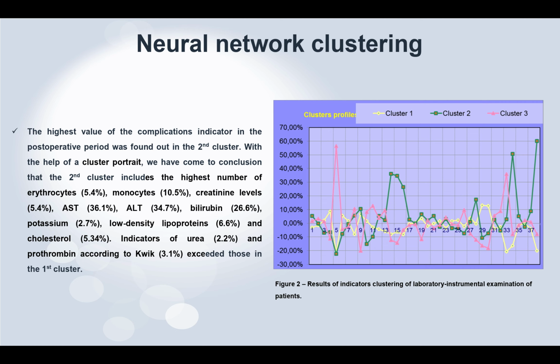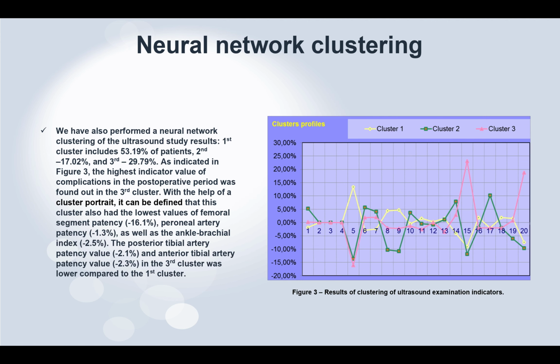Also, the results of the clustering of the laboratory and instrumental examination. The highest numbers are erythrocytes, monocytes, creatinine, AST, ALT, bilirubin, low density lipoproteins, cholesterol, and in the case of urea and prothrombin, according to the week, they exceeded those in the first cluster in percentage.